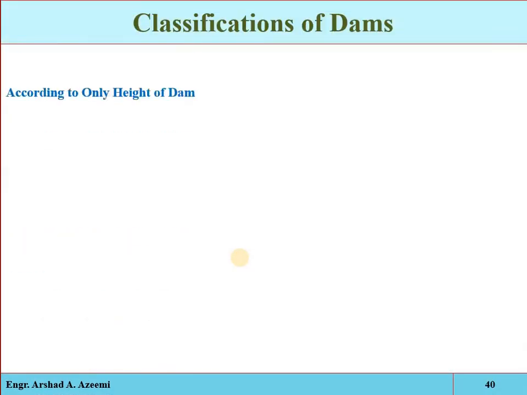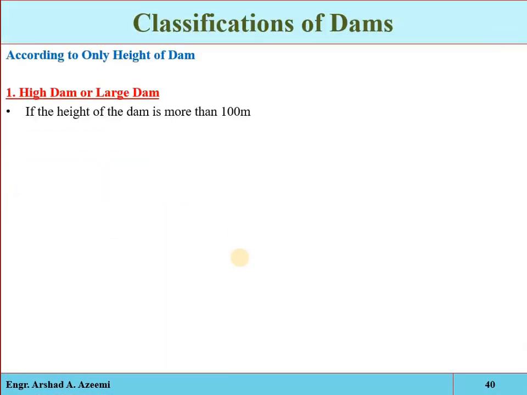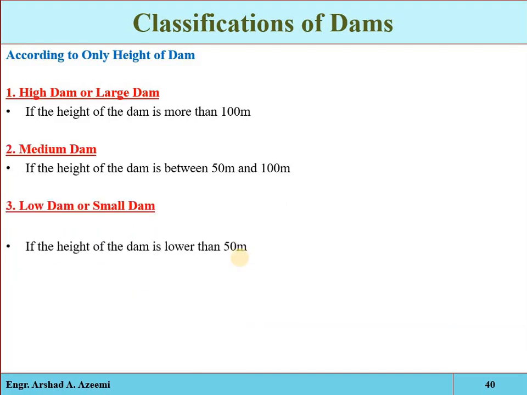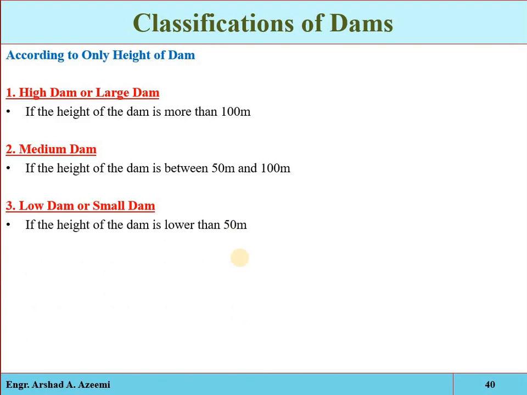Okay, also based on the height, these are different criteria, different organizations based on which they are classifying the dams. So if the height of the dam is more than 100 meter, it will be considered as a high dam. Okay, if it is from 50 to 100, it will be a medium dam. If it is less than 50, it will be considered as a low dam.